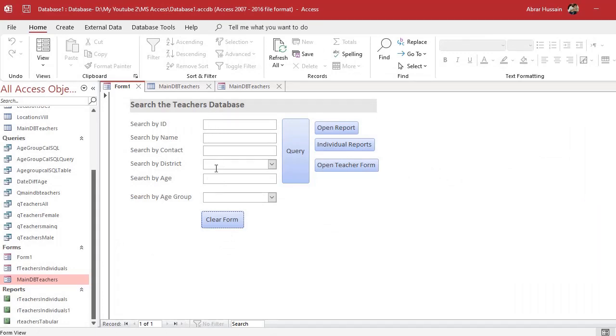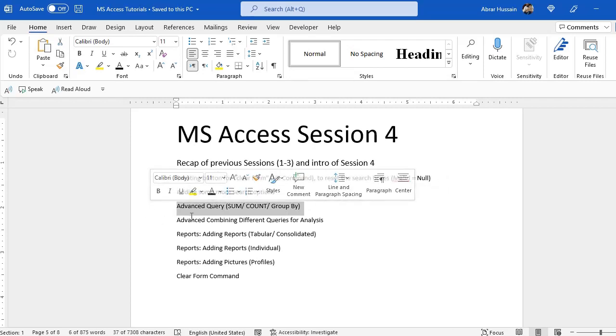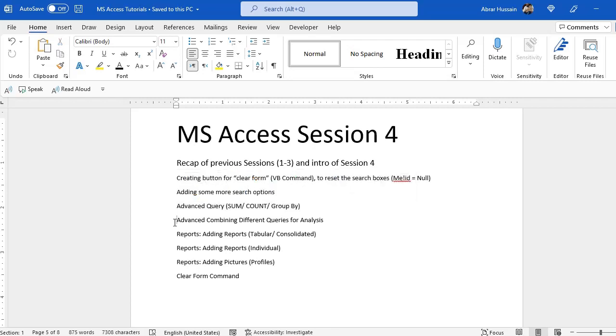of search boxes. We also discussed advanced queries, how to sum, count, and group by different information to analyze the information. And then we discussed combining different queries for analysis.